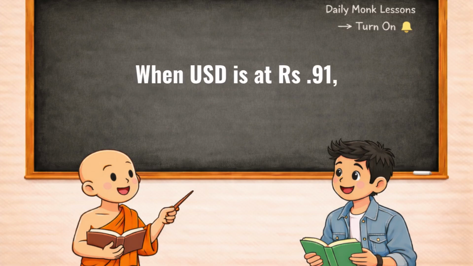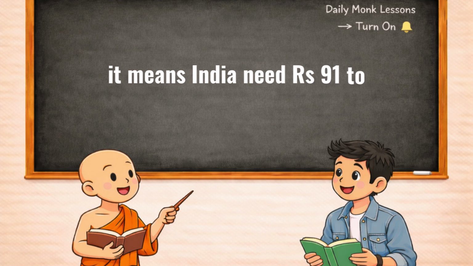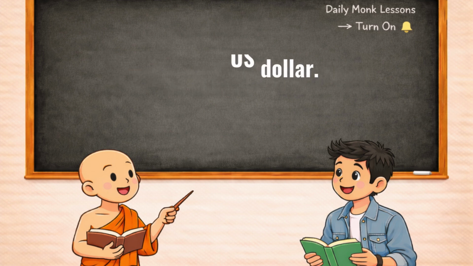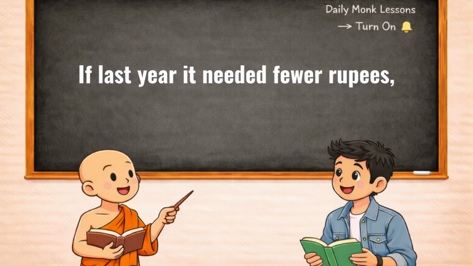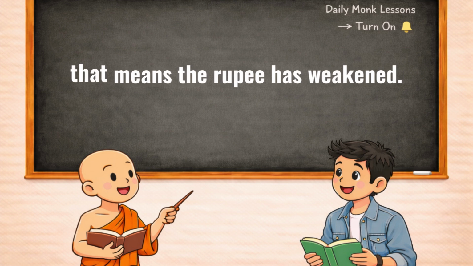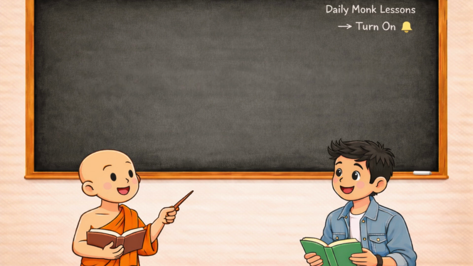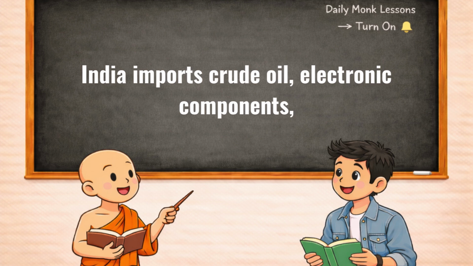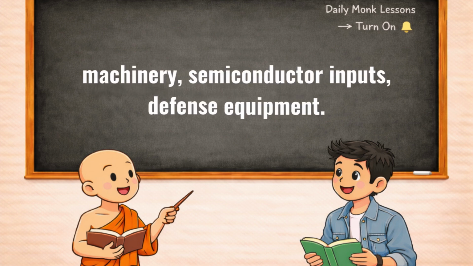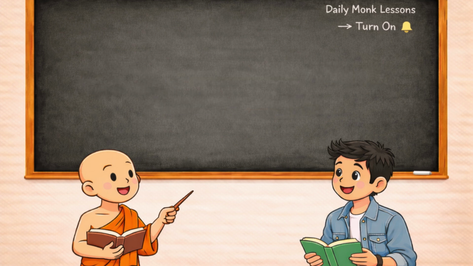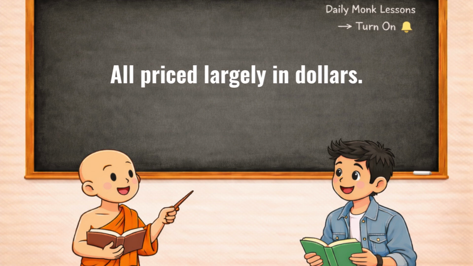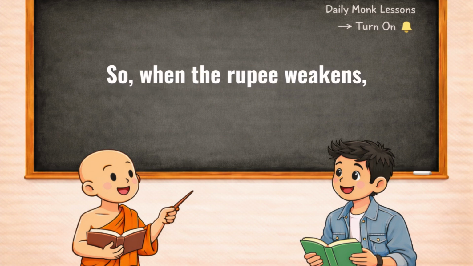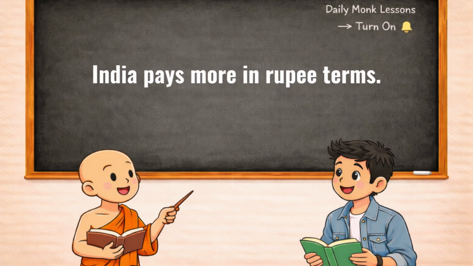When USD is at 91 rupees, it means India needs 91 rupees to buy 1 US dollar. If last year it needed fewer rupees, that means the rupee has weakened. And when your currency weakens, imports become more expensive. India imports crude oil, electronic components, machinery, semiconductor inputs, defense equipment, all priced largely in dollars. So, when the rupee weakens, India pays more in rupee terms.